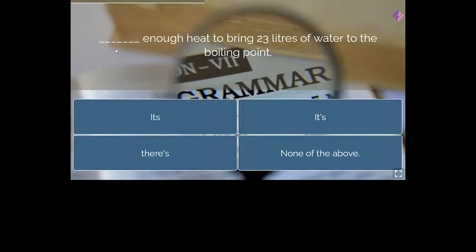Dash enough heat to bring 23 liters of water to the boiling point. Right? Dash enough heat to bring 23 liters of water to the boiling point. So is it its, or it's with an apostrophe, or is it theirs? So tell me, I am waiting for your answer. Please do answer quickly.